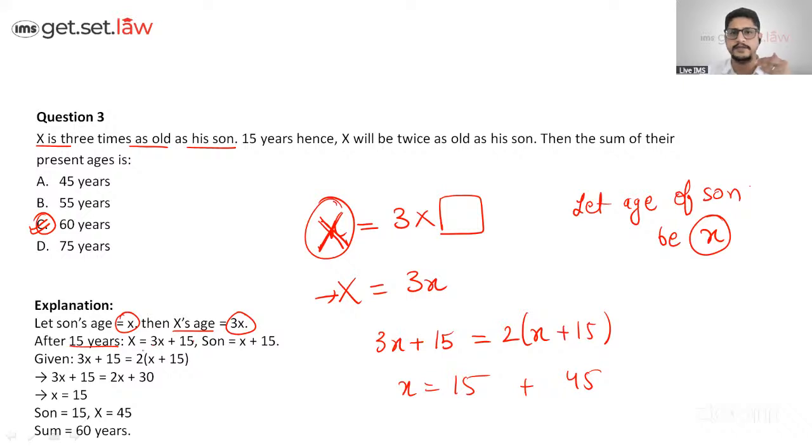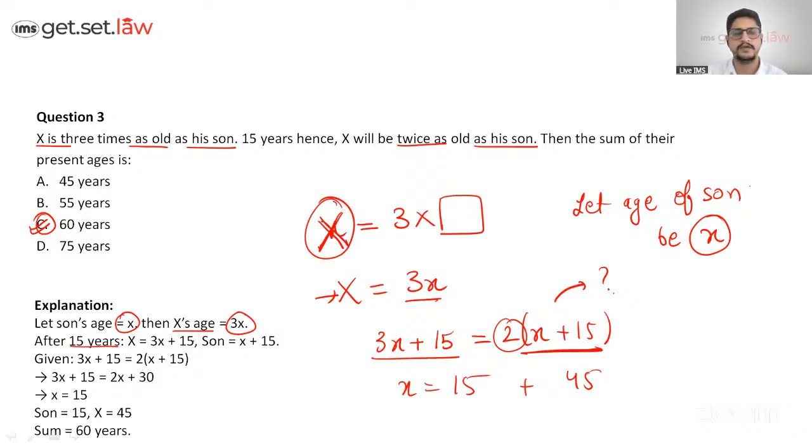After 15 years, that means plus 15 for both the ages. So 3X plus 15, right? And it says he will be twice as old as his son. So twice. This is the part which majorly students miss out. It's X plus 15 and 3X plus 15, but his age will be twice, right? We are just replacing the variables. So the answer is 60.